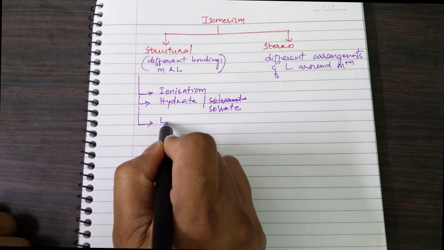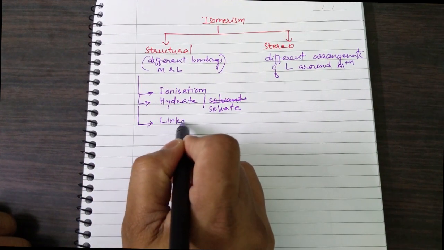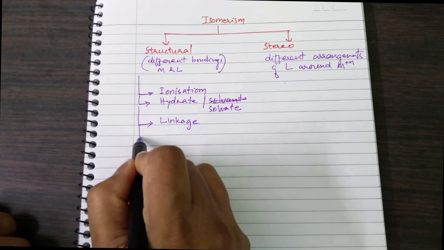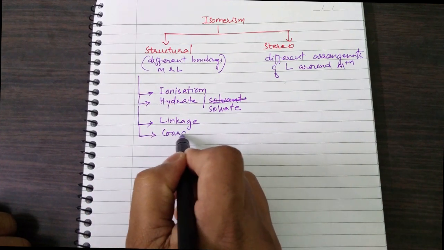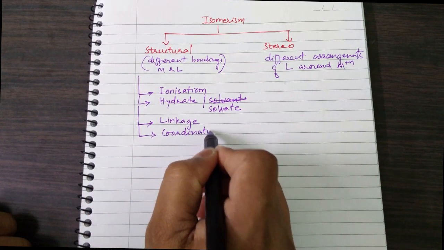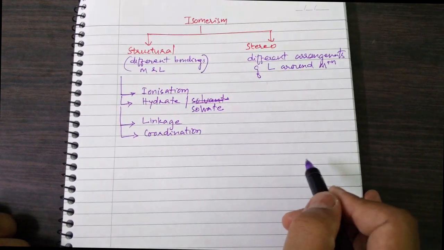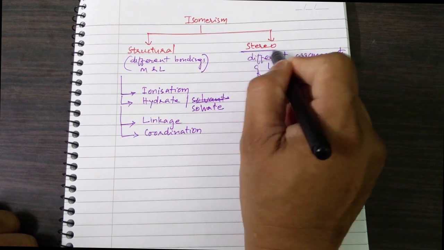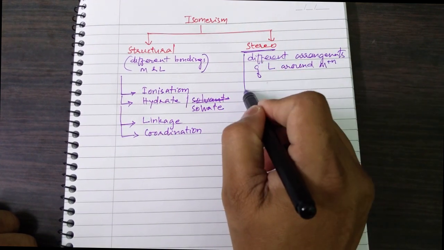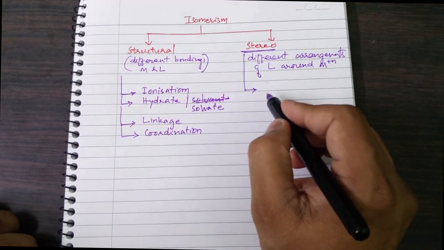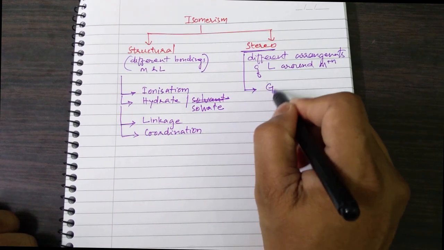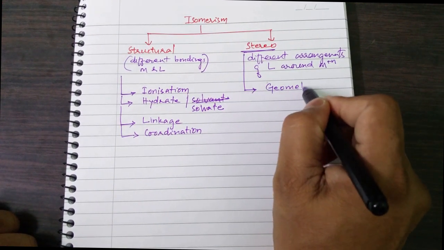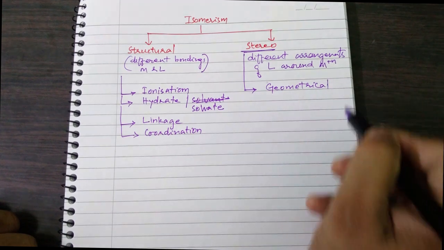Third one is linkage isomerism, and fourth one is coordination isomerism. Whereas stereoisomerism can be broadly classified as geometrical isomerism.